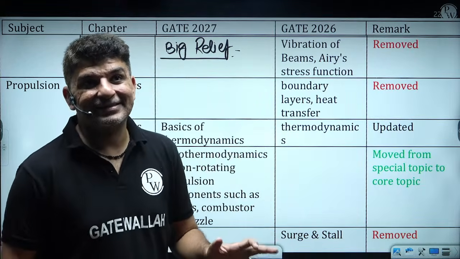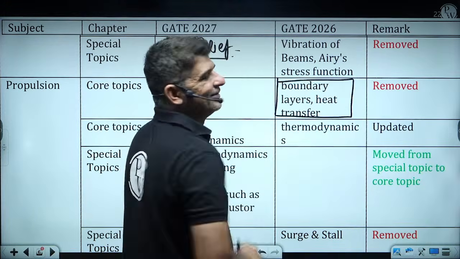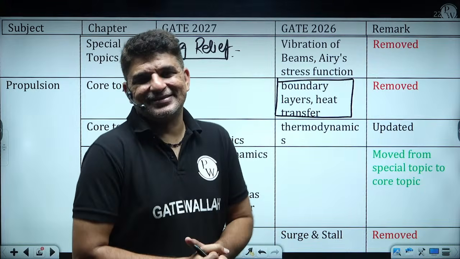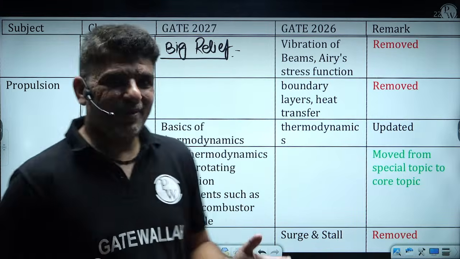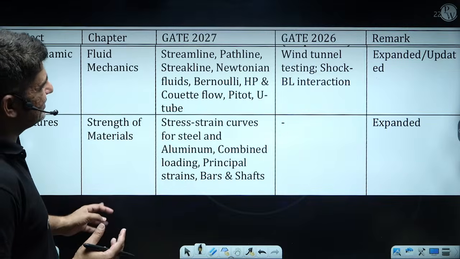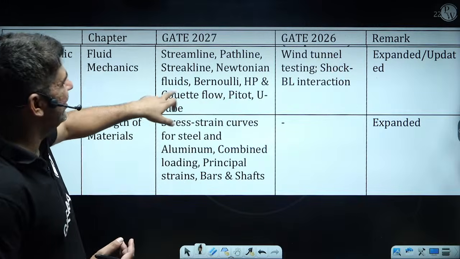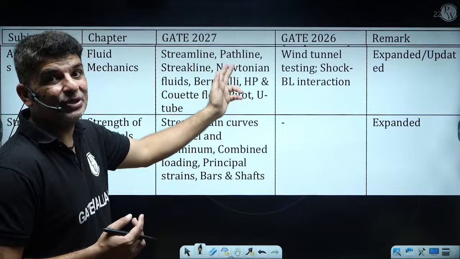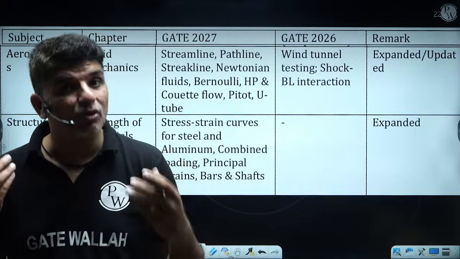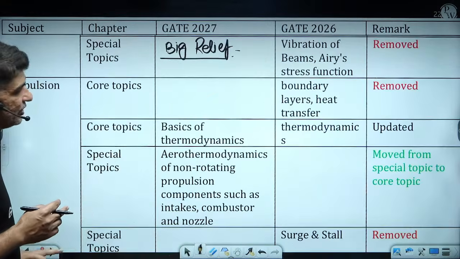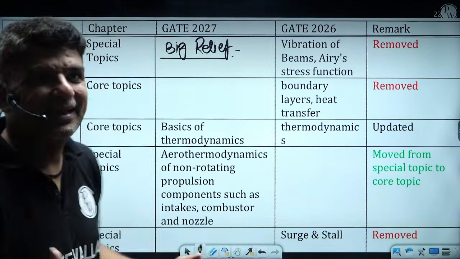I don't know, guys, I'm literally surprised when I saw this part, how could they remove these two topics? These are very core to aerospace. Somewhere there was something called shock boundary layer interactions, which has been expanded into this part. So the boundary layer is not there, and the shock boundary layer interaction has also been removed. Now only the boundary layer remains and heat transfer has been removed. So Sandeep sir has got some relaxation.